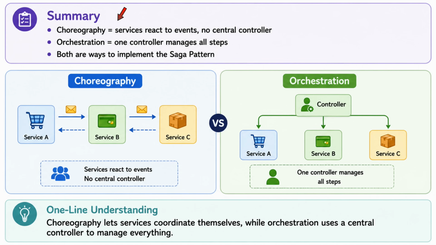Now we will see the summary. Choreography means services react to events without a central controller. Orchestration means one controller manages all steps. Both approaches are ways to implement the Saga pattern.